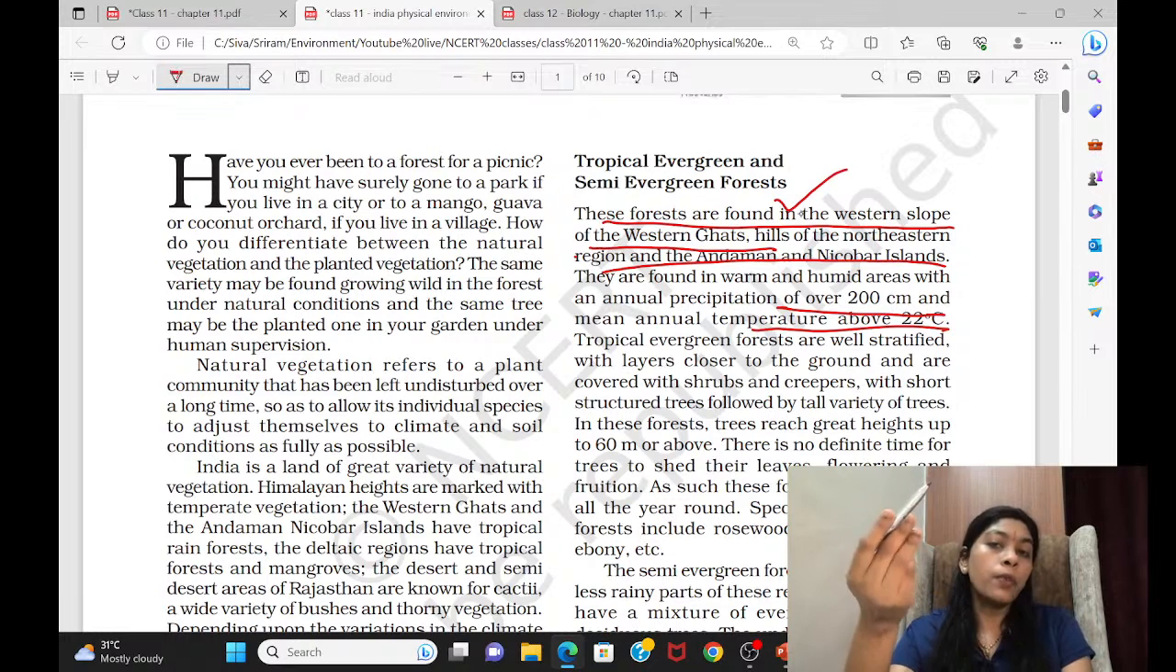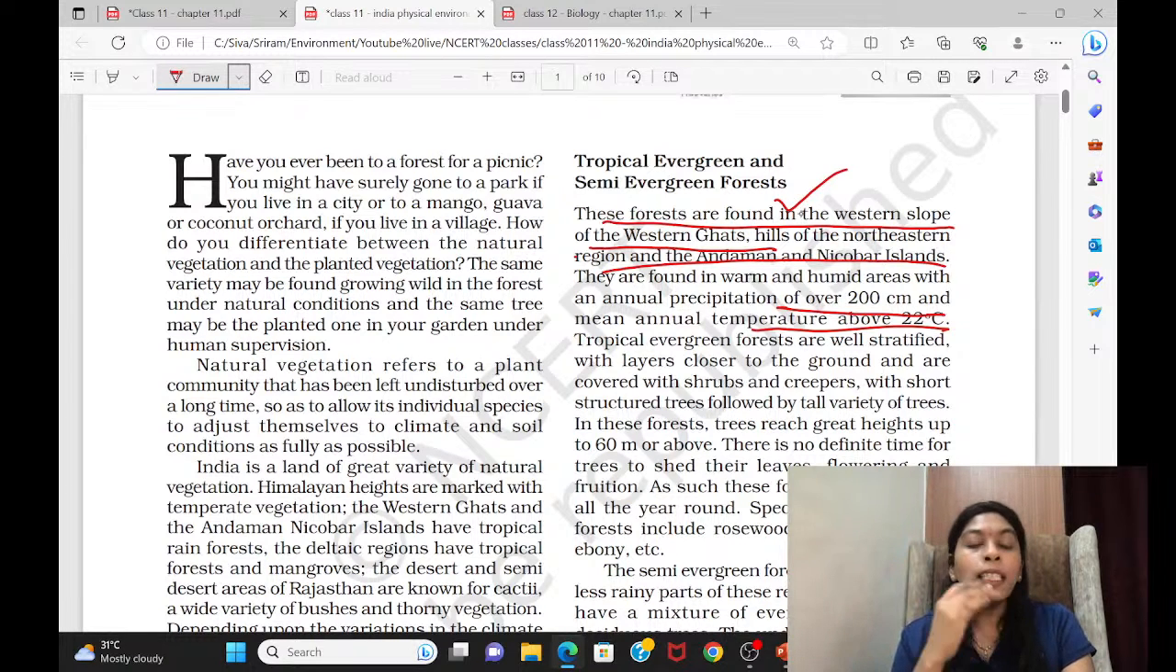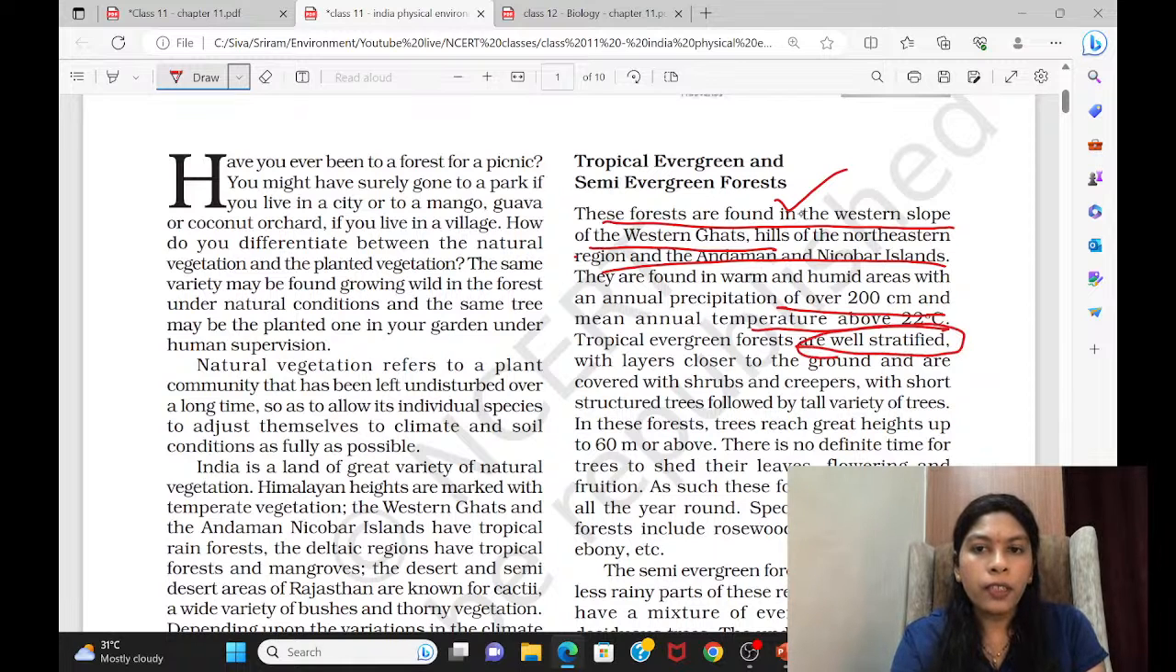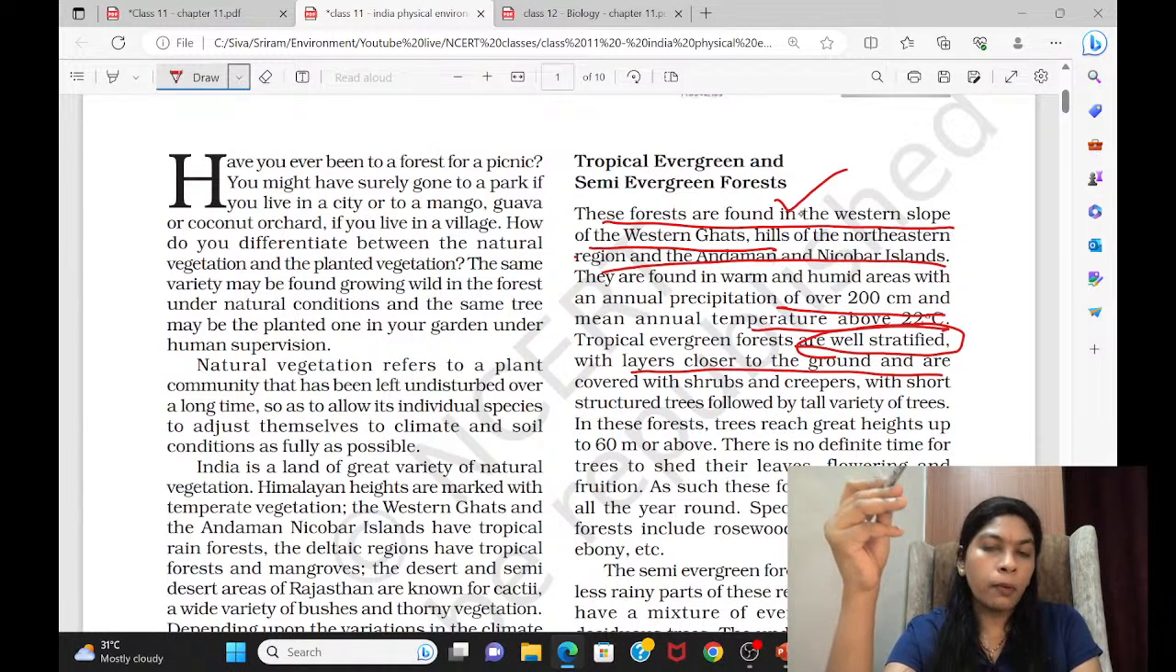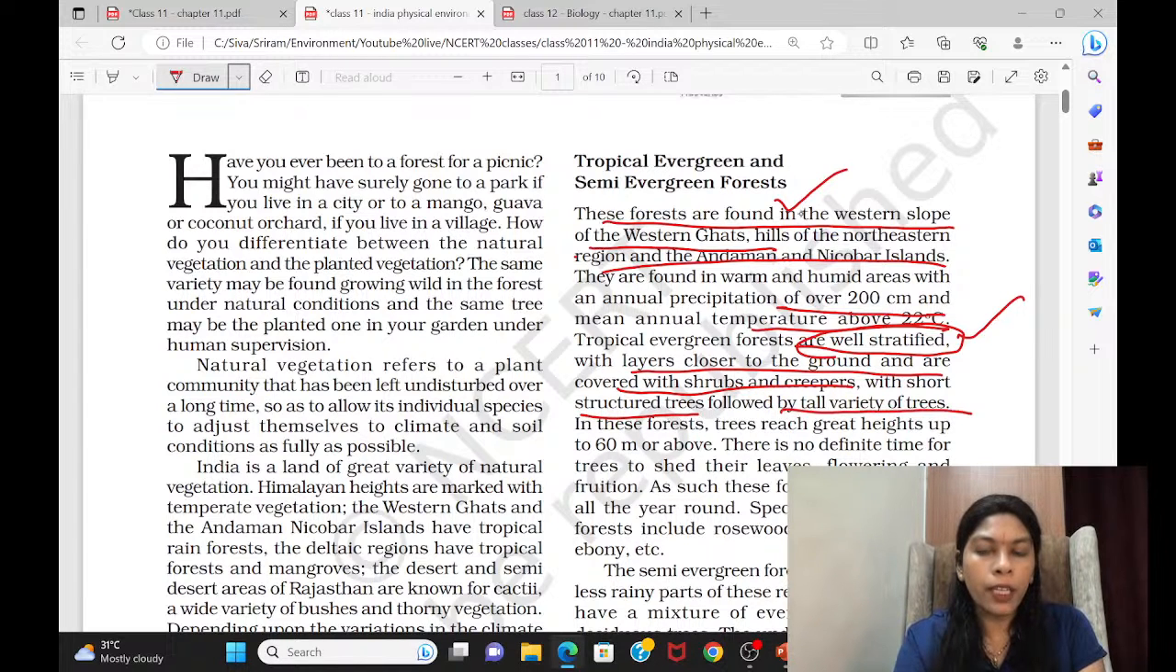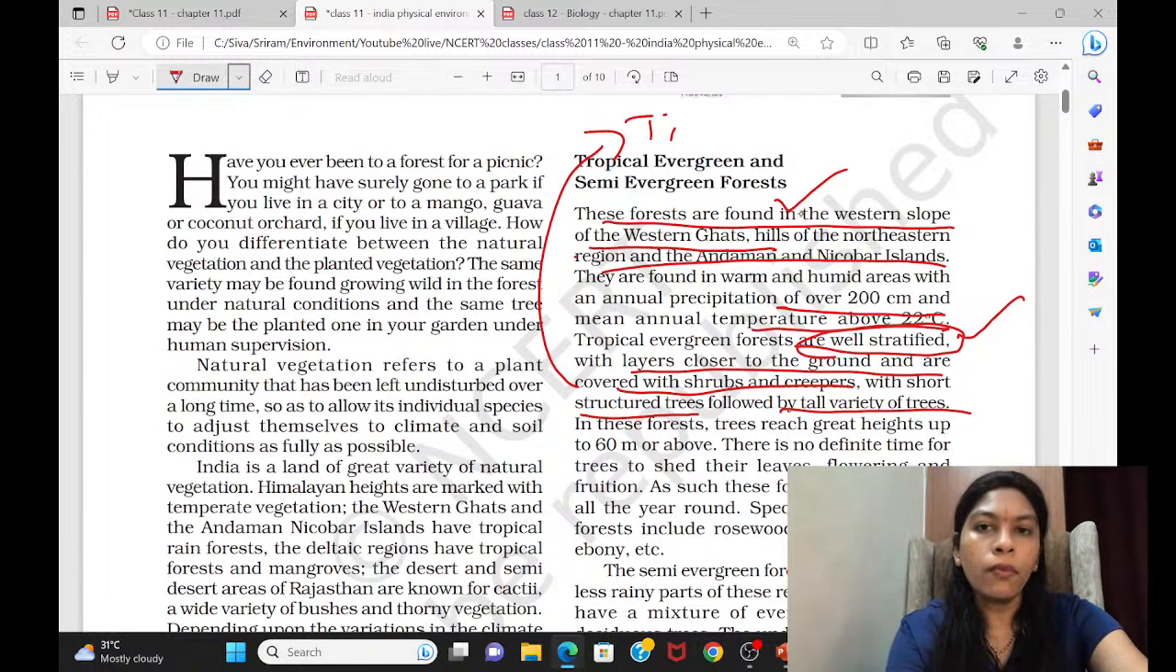And here additionally they have given that the layers of the forest are well stratified. As previously we have seen, there was a multi-layer structure, canopy structure. Same way, it is well stratified. The evergreen forest has a proper structure with the layers, that's what they are saying. Well stratified, with the layers closer to ground covered with shrubs and creepers, with short structured trees followed by tall varieties of trees. Otherwise we call this tier structure, or multi-layer structure.